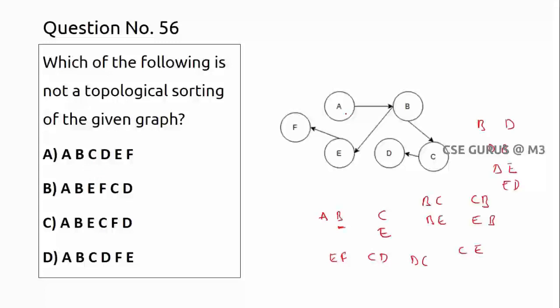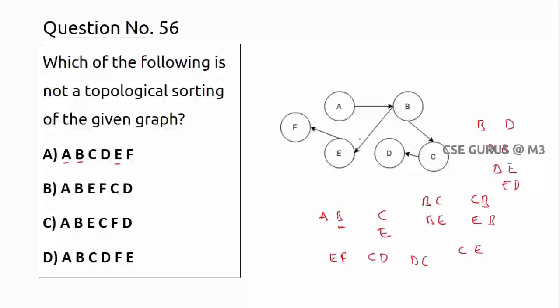You can observe here, we'll see one by one. A followed by B is fine. B followed by C is fine. C followed by D is also fine. And E, what is the rule for E?